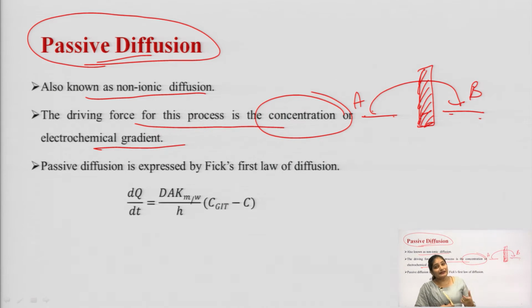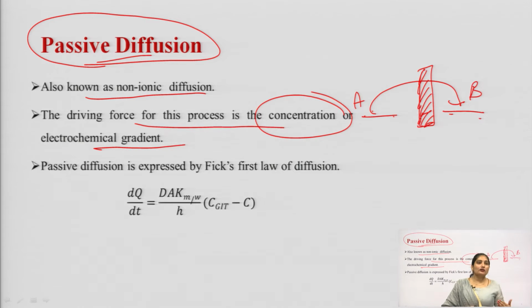This gradient acts as the driving force for the movement of drug by the passive diffusion process.